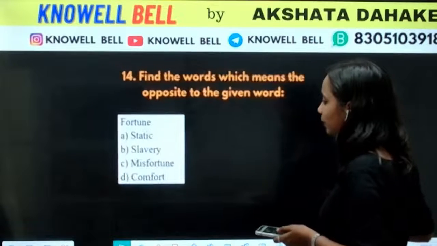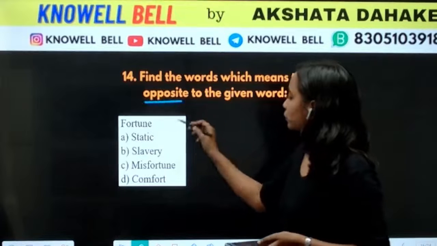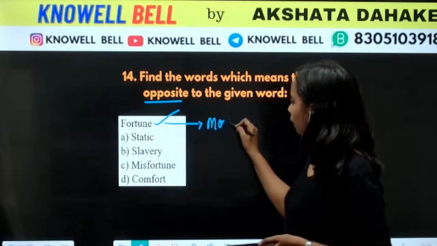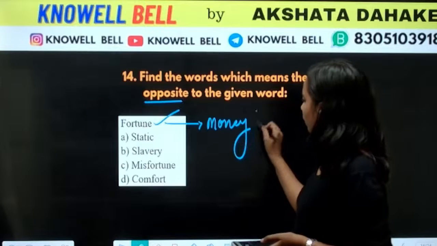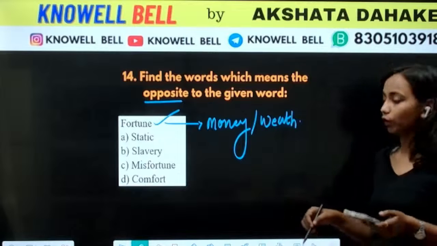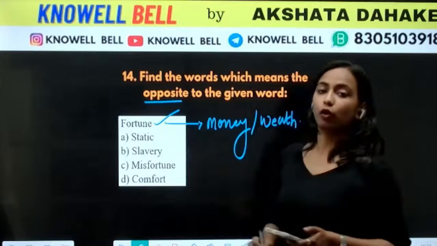Fortune, static, slavery, misfortune, and comfort. We have to find the opposite word for fortune. Fortune means to have a lot of money or wealth. Money or wealth, we call it fortune. Okay, what is the opposite word over here? Static, slavery, misfortune or comfort.